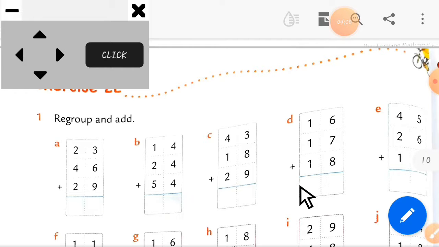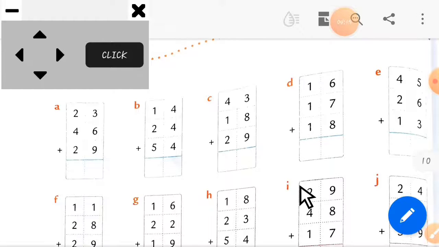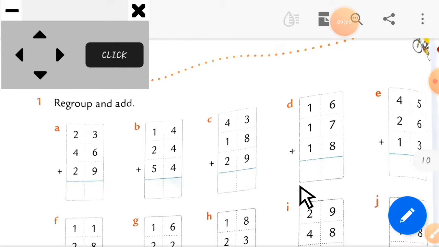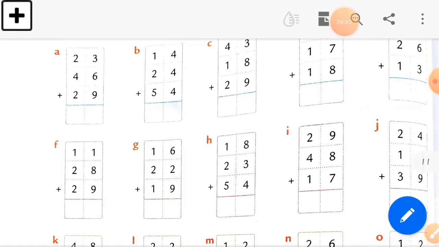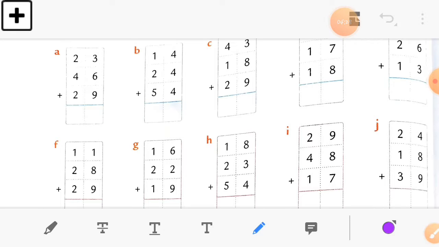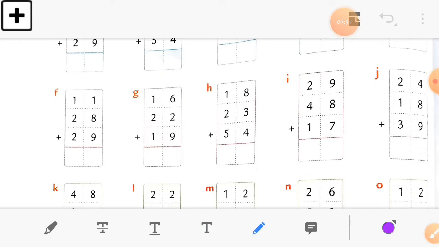Here is the exercise 2E. So in this exercise, hope you wrote this exercise in your book. I gave it as a homework in the previous lecture, and I know that you all wrote this exercise in your book, and this exercise is very easy. Okay, so let's start this exercise. I'll show you this exercise of 2 to 3 sums. I'll solve it for you. So if you have doubt, it will be solved here.